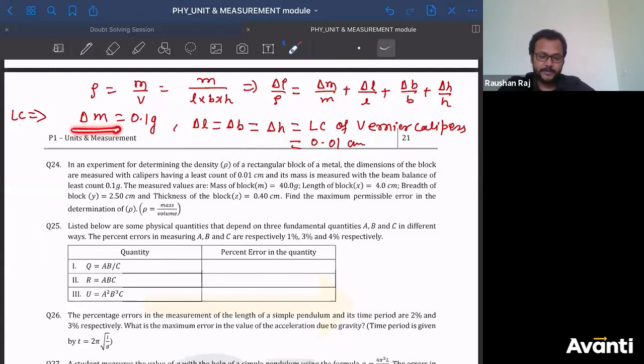So you now know the value of delta L, delta B, delta H. You know the value of delta M. Just put all the values here. You know the value of M. M कितना बच्चा लोग 40. You know the value of L. L कितना बच्चा लोग 4. B कितना है 2.5. Thickness और H कितना है 0.04. Now put all the values, you'll get the maximum permissible error. Alright guys, I hope I make this thing clear to all of you.